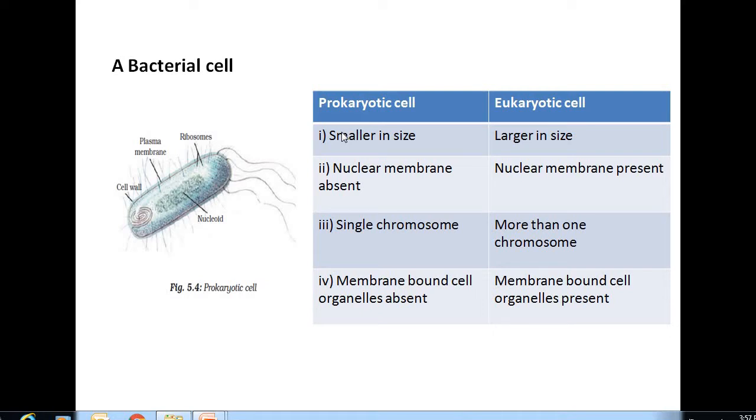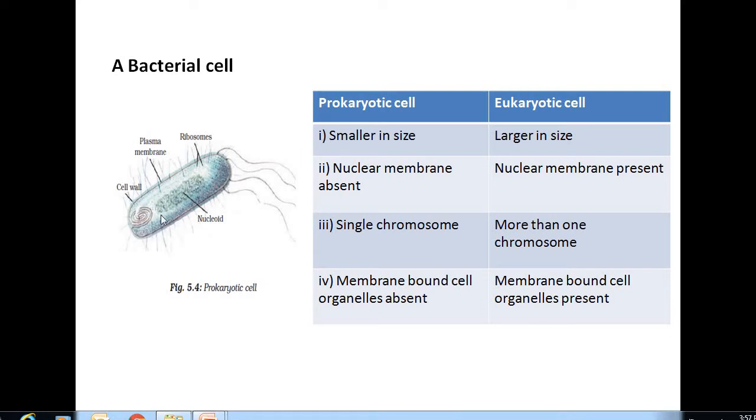But a eukaryotic cell is not that small. There are eukaryotic unicellular organisms which are microscopic, but they are bigger than prokaryotic organisms.